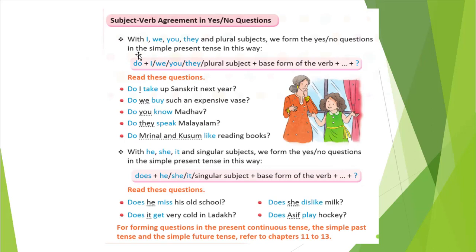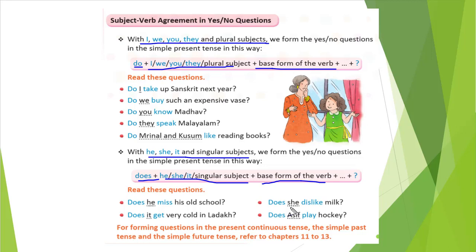Previously we converted questions with why, what, and so on. Now, if it is a yes or no question, where only a yes or no answer can be given, what will we do? We follow the same format. When I, we, you, or a plural subject is there, we will write do. The question will start with do, then our subject, then the base form of the verb. And when he, she, it, or a singular subject is there, we will write does. Does, he, she, it, or a singular subject, and the base form of the verb. Nothing is changing.